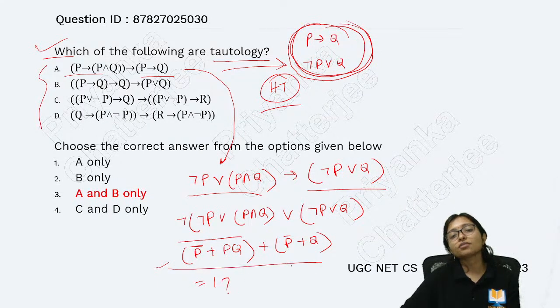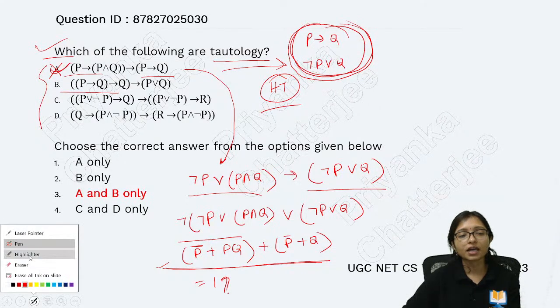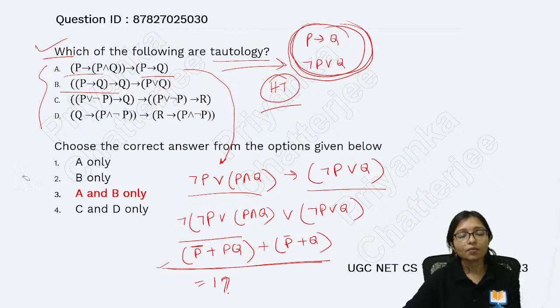If after solving this you are getting 1, then only that is a tautology, otherwise not. You will say that anyhow in option 1 you will not get 1. But in option 1, is it coming? It is coming. Sorry, in option 1 it will come 1.